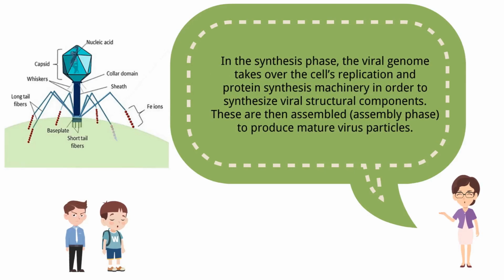In the synthesis phase, the viral genome takes over the cell's replication and protein synthesis machinery in order to synthesize viral structural components. These are then assembled, assembly phase, to produce mature virus particles.